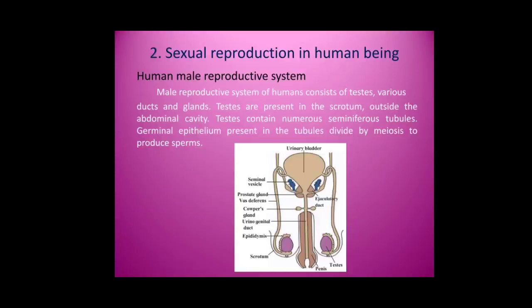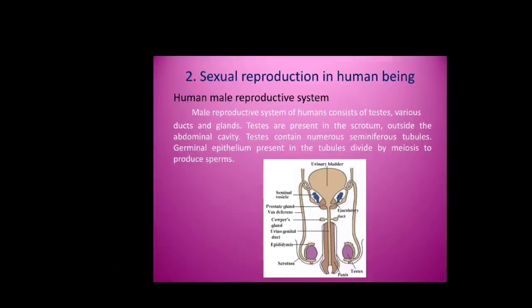Semen is formed of sperms and secretions of all these glands. Semen is ejaculated through the urinogenital duct passing through the penis. All the organs of the male reproductive system are paired except the urinogenital duct, penis and scrotum.